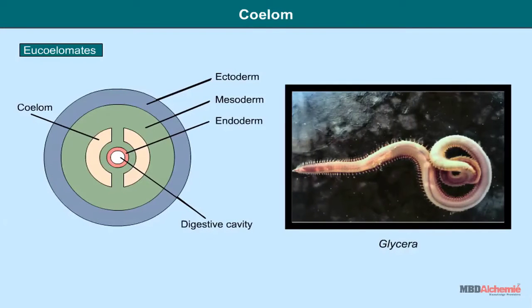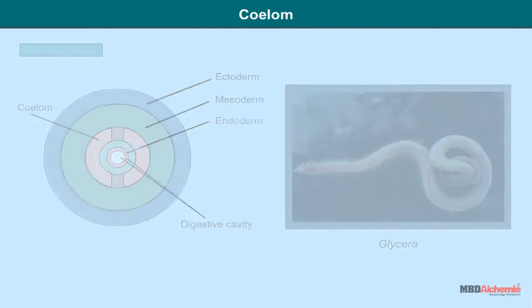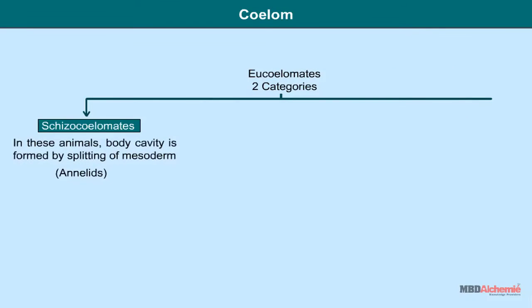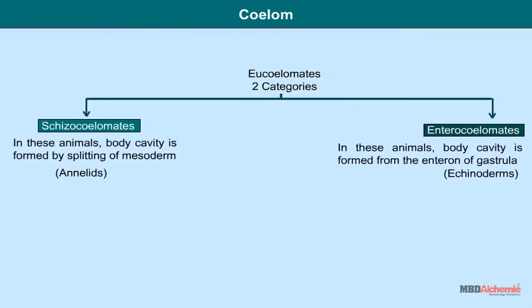Eucoelomates. In these animals, the body cavity is lined by mesodermal peritoneal layers. These are parietal peritoneum on the outer side and visceral peritoneum on the inner side. It is called true coelom, so these are called true coelomates or eucoelomates. These are categorized into two types, schizocoelomates and enterocoelomates.